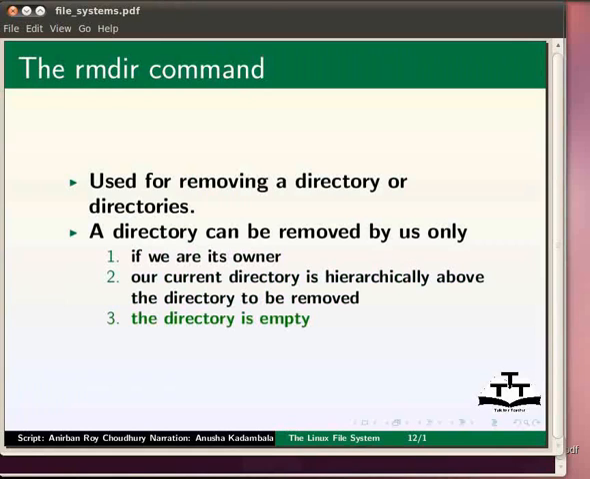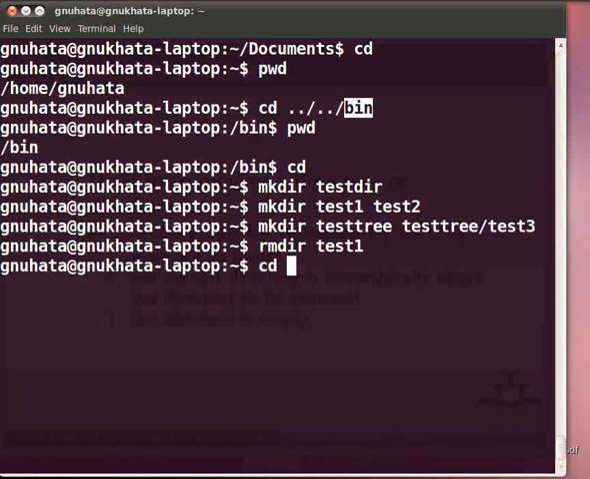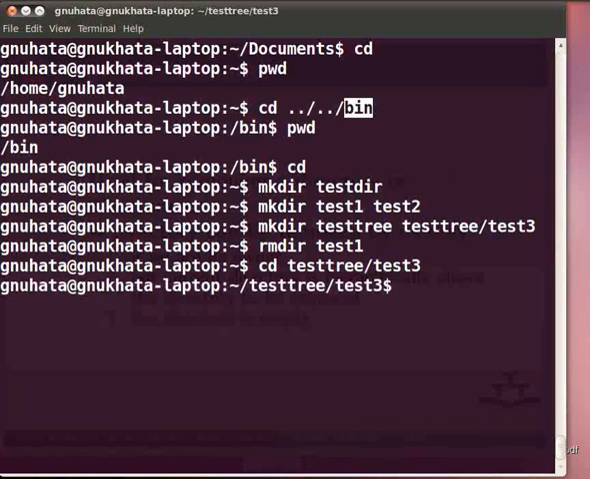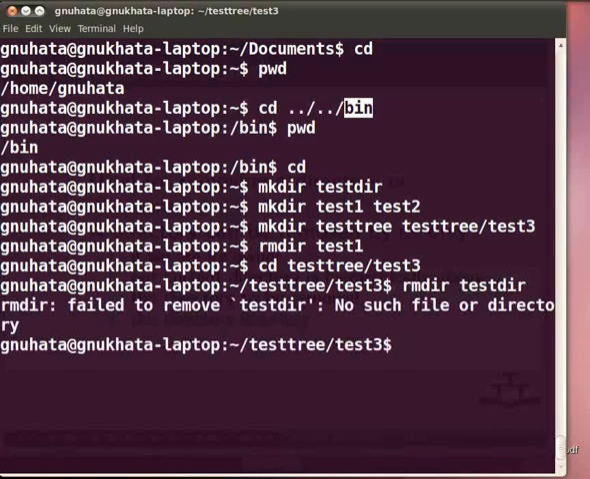Now type at the command prompt cd space test3 slash test3. So we are now in the test3 directory, which is a subdirectory under test3. Let's try to remove the testdir directory by typing the command rmdir space testdir. Press enter. We see it can't be done because the current directory is not hierarchically above the directory to be removed.